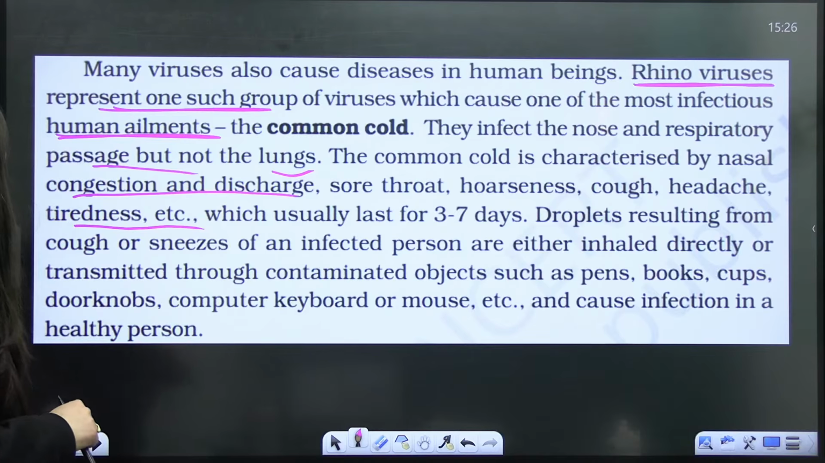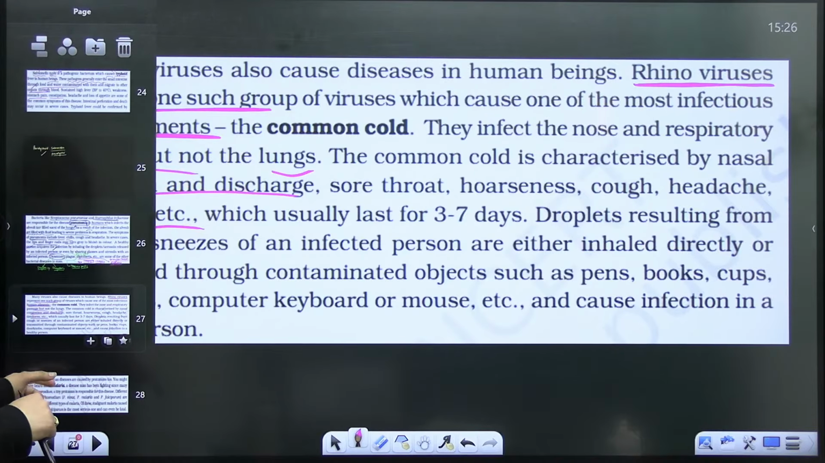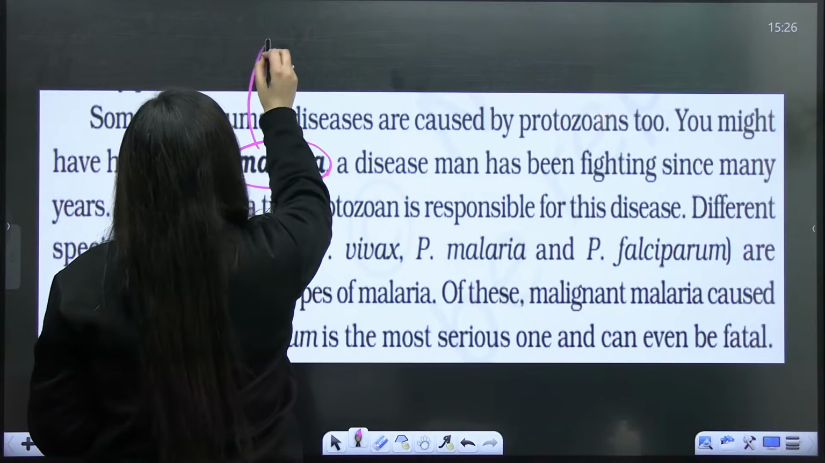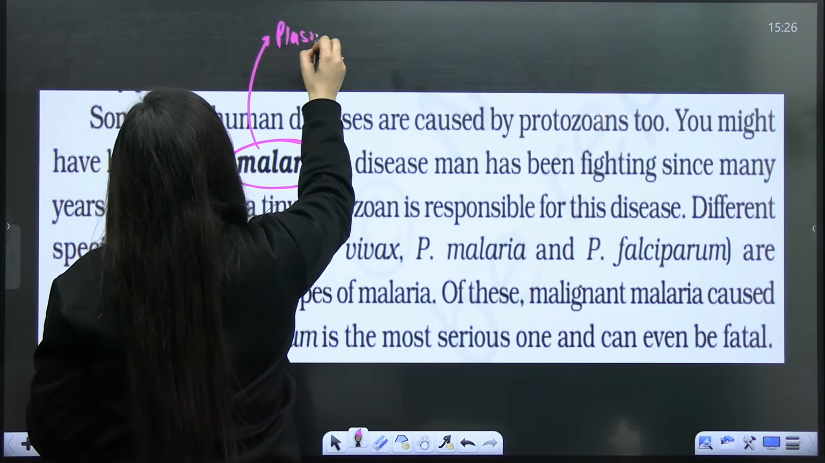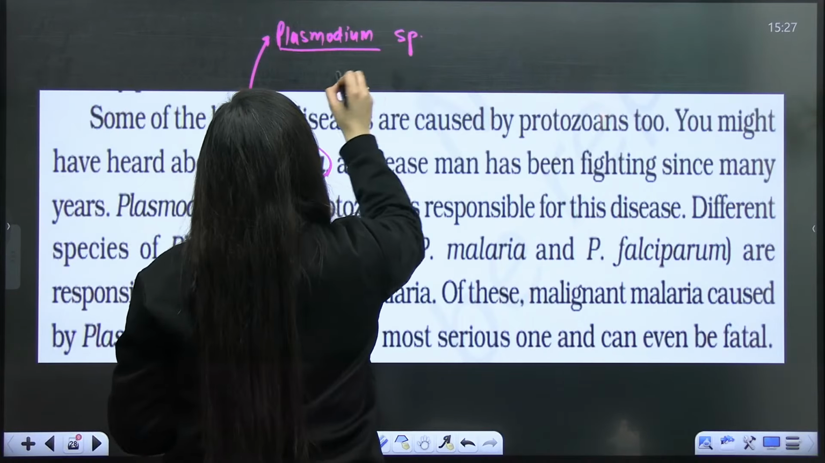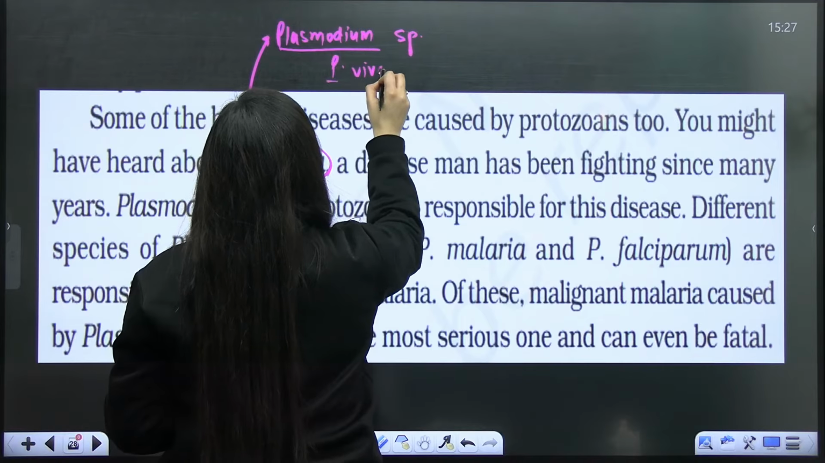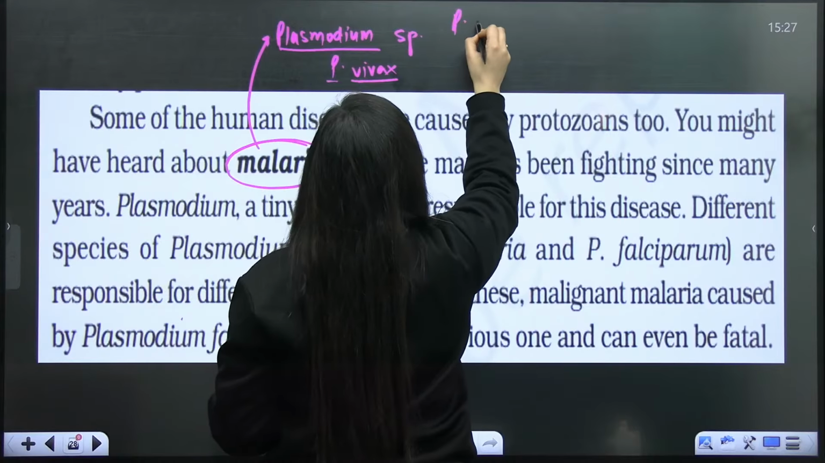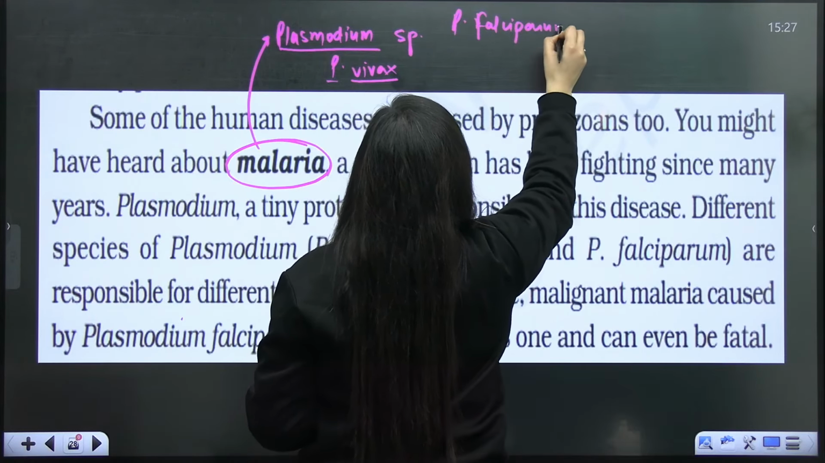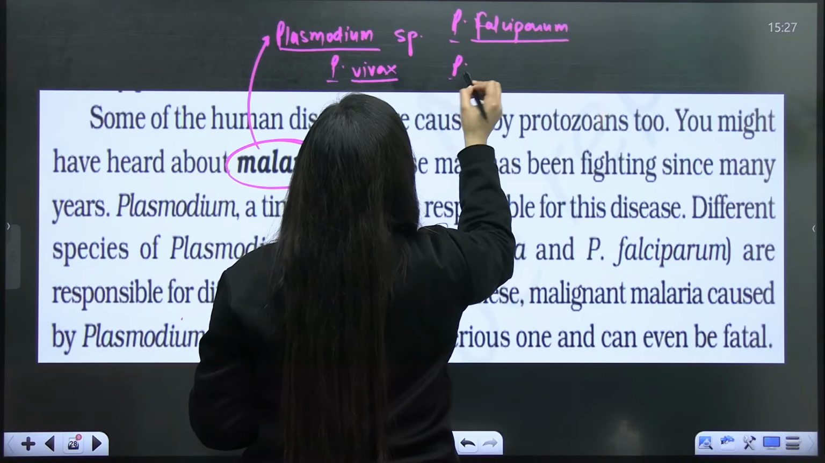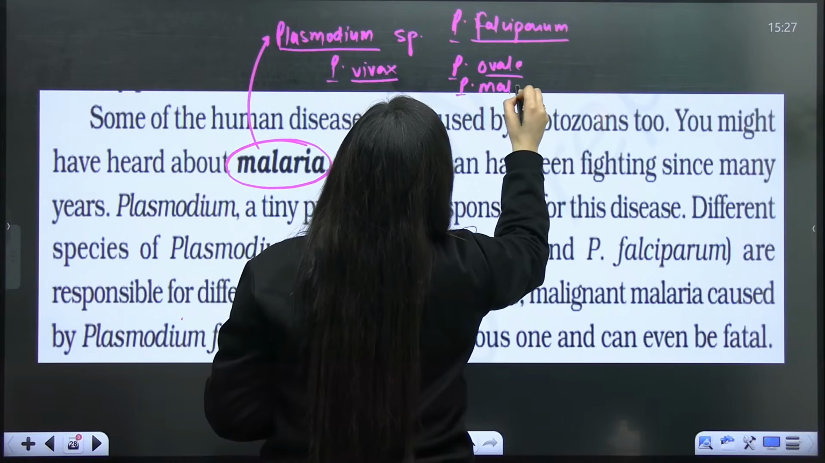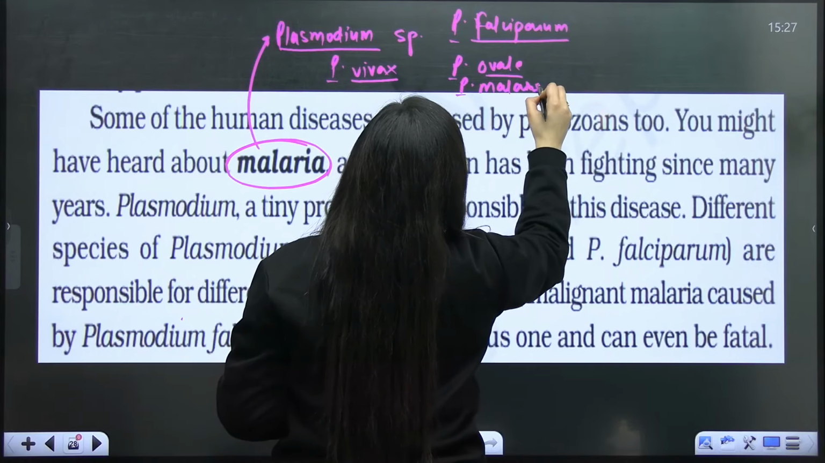So the next disorder that we have is malaria. We know that it is caused by a protozoan, Plasmodium species. The common one is Plasmodium vivax, and the most dangerous is caused by Plasmodium falciparum. Other than that, we have other species also, Plasmodium ovale and Plasmodium malariae. Is that clear?